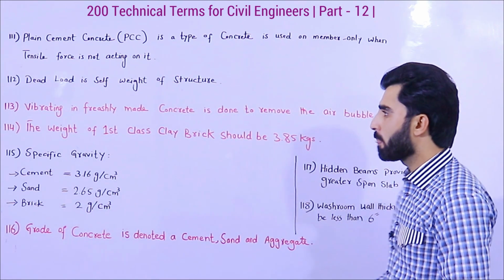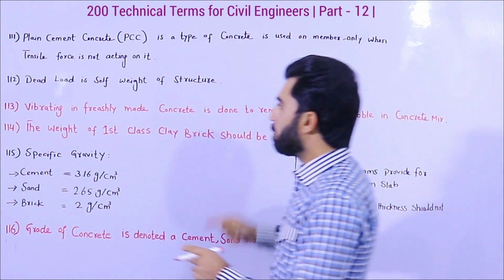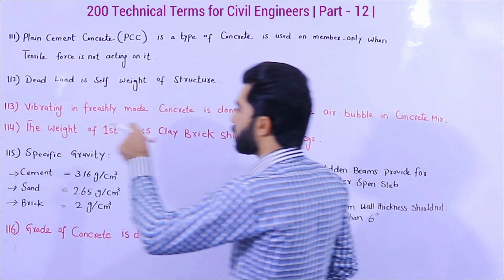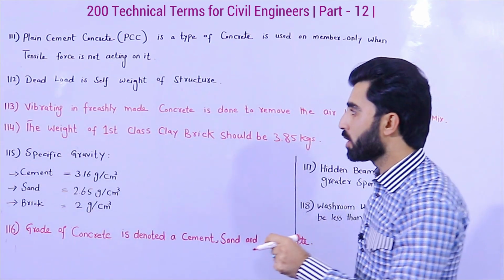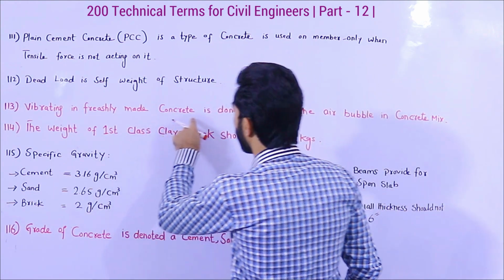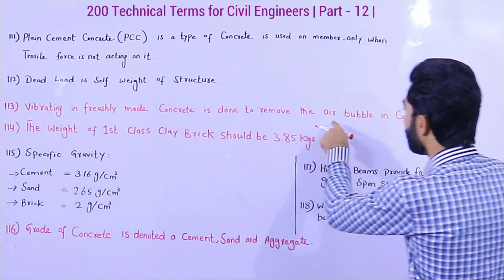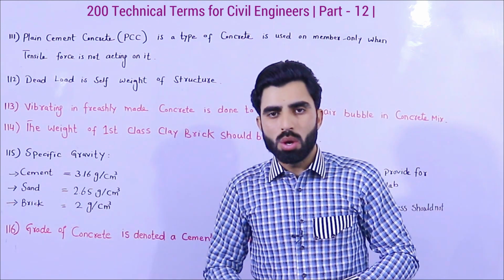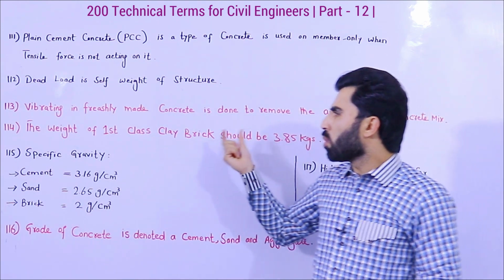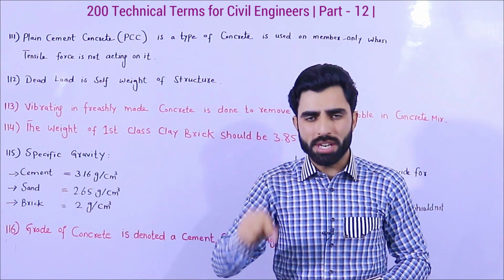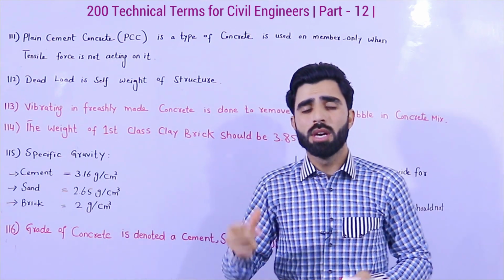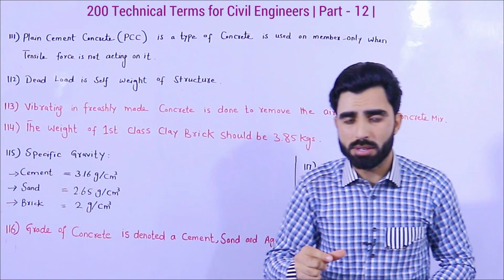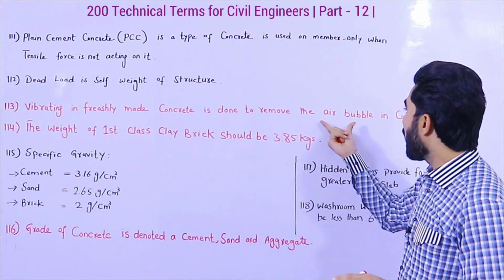Very simple. The third one is vibrating or vibration machine. We are using a vibrating machine in freshly made concrete to remove the air bubbles in the concrete mix. When we are pouring concrete for slab, beam, column, bubbles occur due to air.